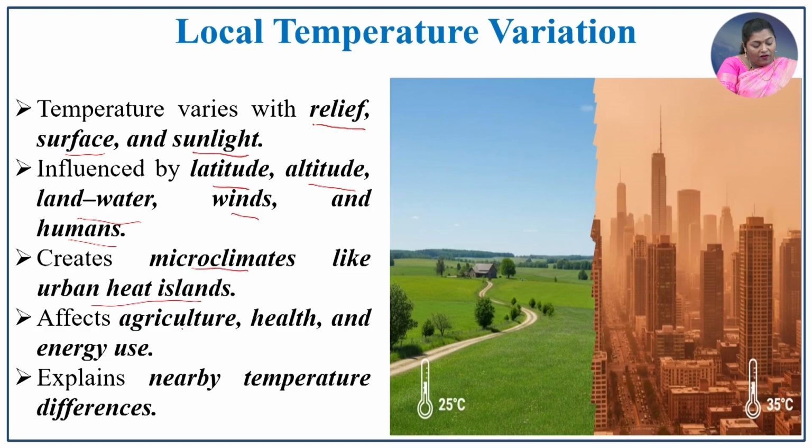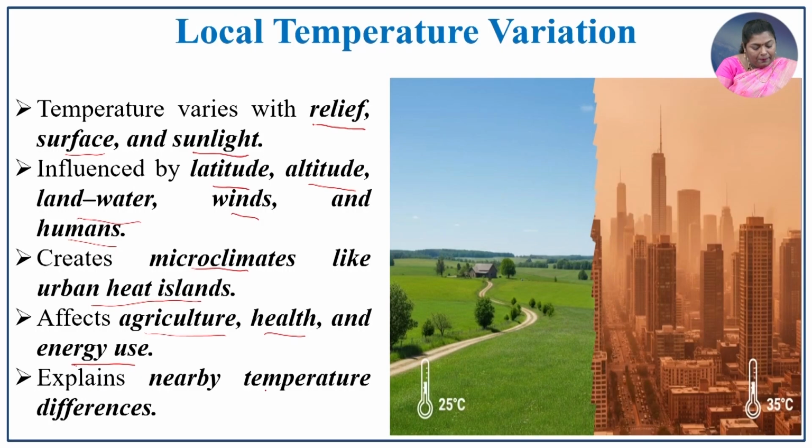It also affects agricultural activity, the health of human beings and energy use. These are the important factors affected by the variation of local temperatures. It is also explained by the temperature differences, and we will be discussing this elaborately in the upcoming slides.